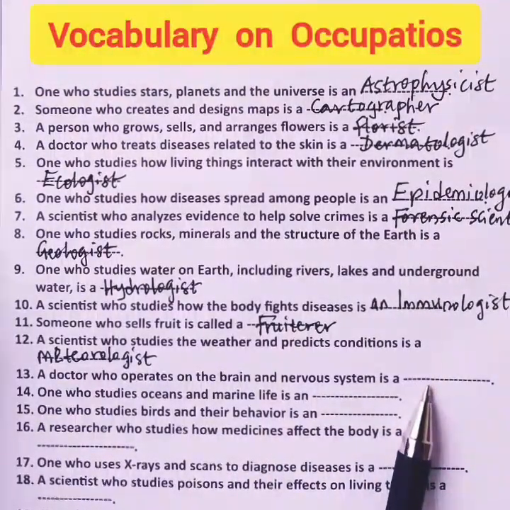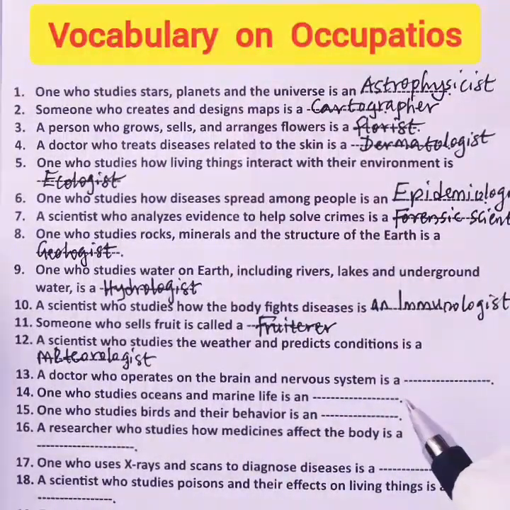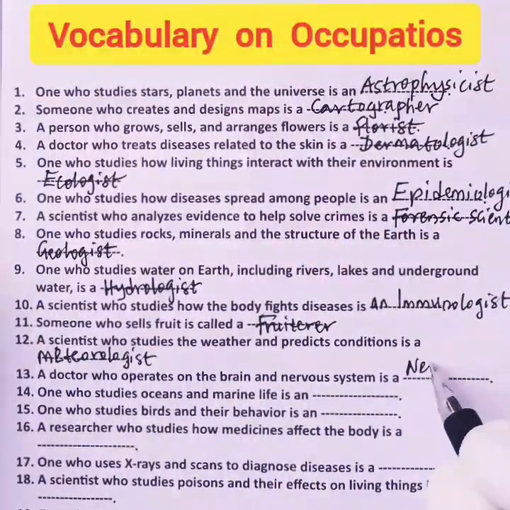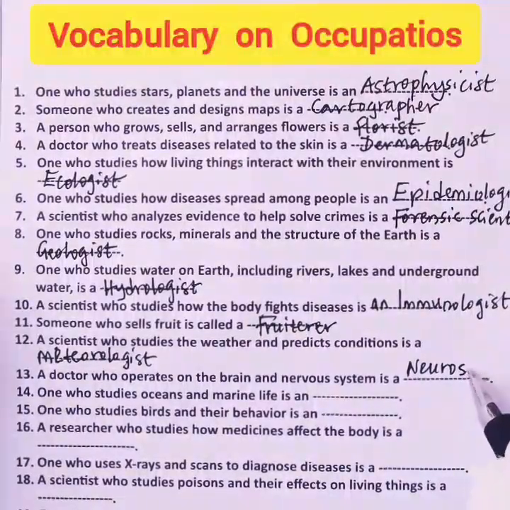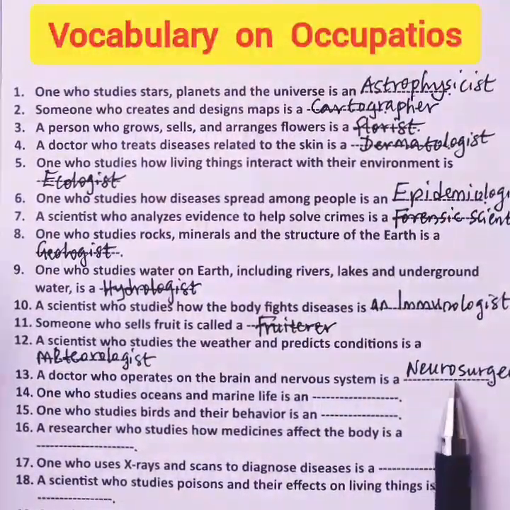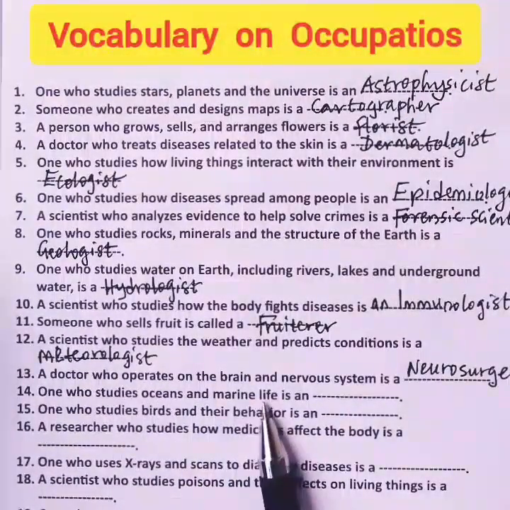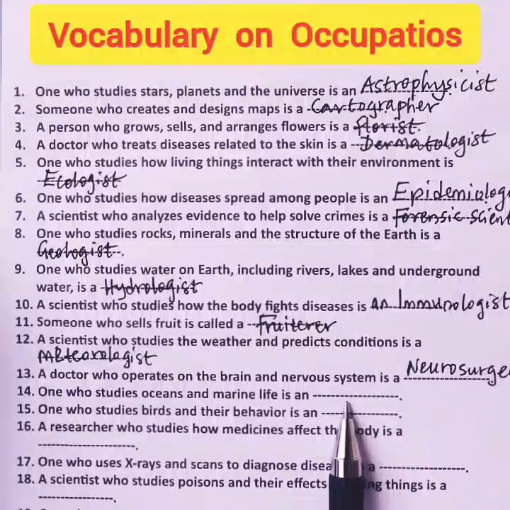13. A doctor who operates on the brain and nervous system is a blank. What is the name called? He is called a neurosurgeon. Neurosurgeon.